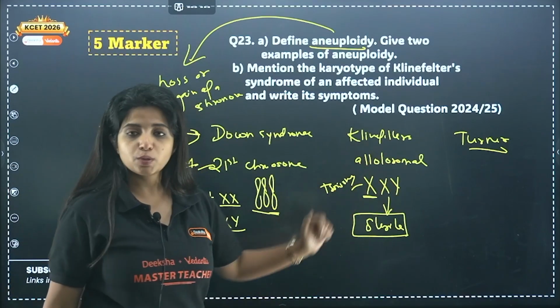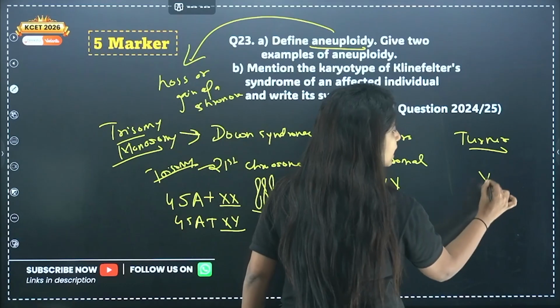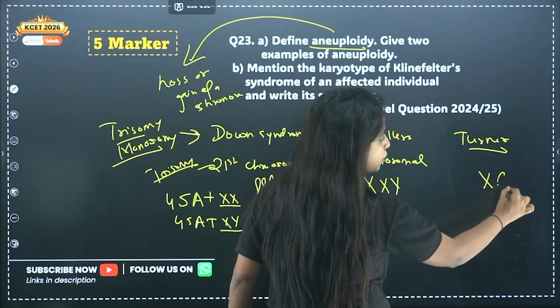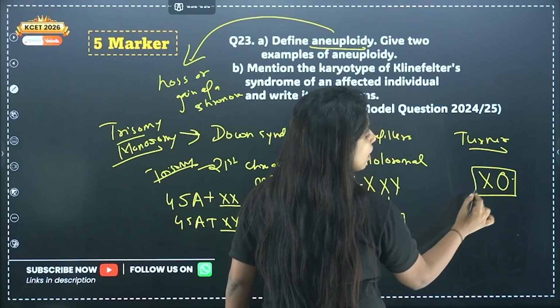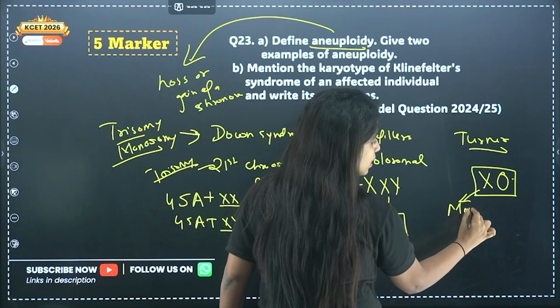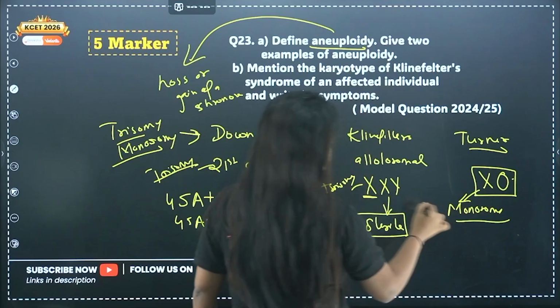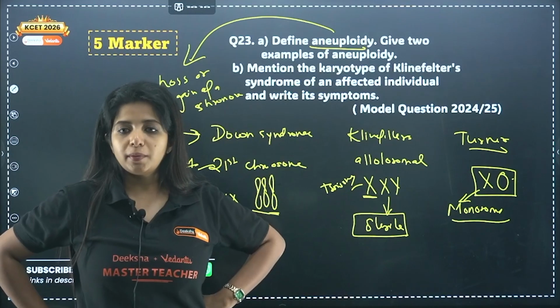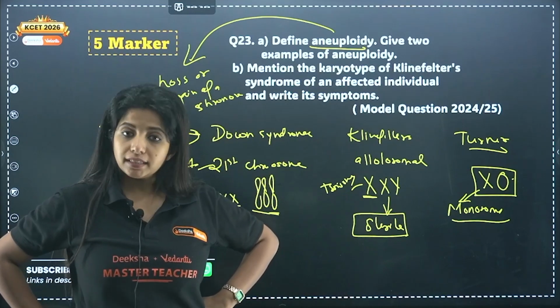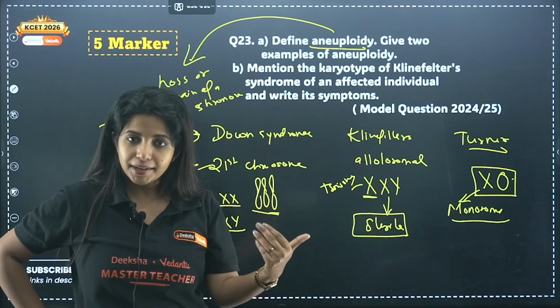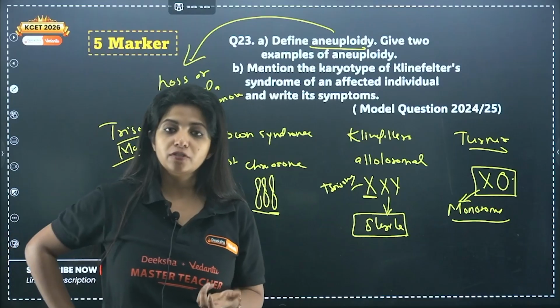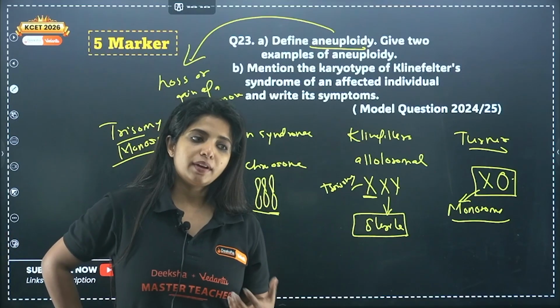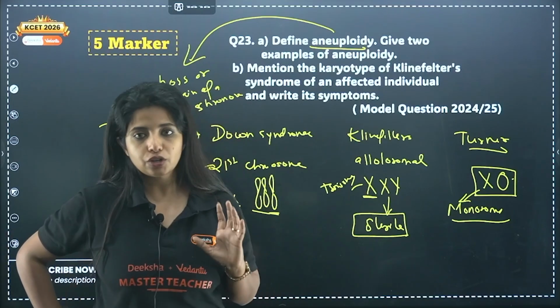Now Turner syndrome is where you should actually have XX to be a female, right? But over here, the other chromosome has not come. Less chromosome is there. So I'll say this is a monosomy condition, monosomy of the X chromosome. This is also allosomal. Here the female is sterile. Ovaries are not formed, they are rudimentary, which is why again they are sterile in nature.